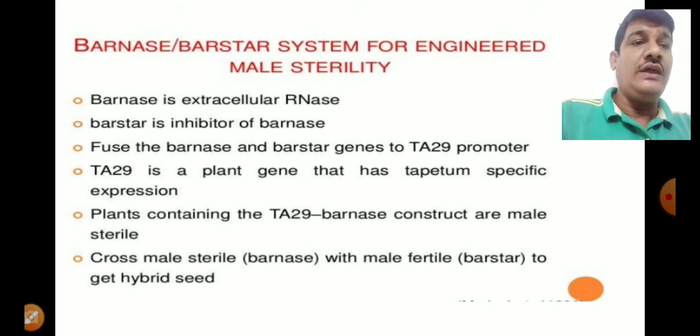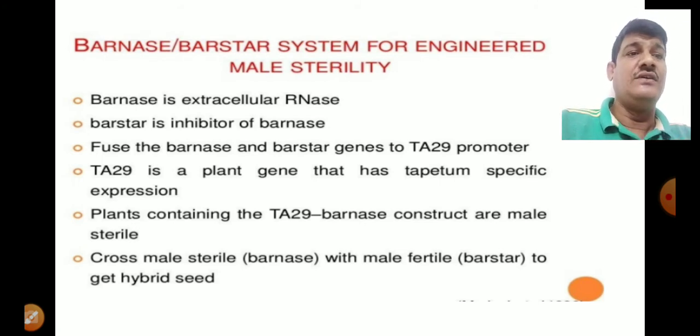So if the tapetal layer or the tapetum cell is destroyed, or could not be effective, then pollen grains will not be effective, and it leads to male sterility in the particular plant.